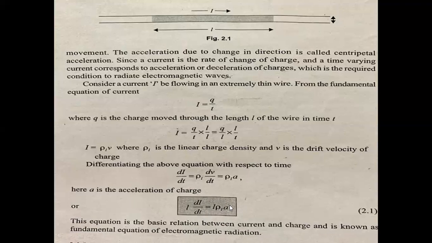Second case, that is steady current in a curved, bent, discontinuous, terminated or truncated wire. Here, this accelerated charge also produces electromagnetic radiation. This is how electromagnetic radiation is produced from a thin wire.